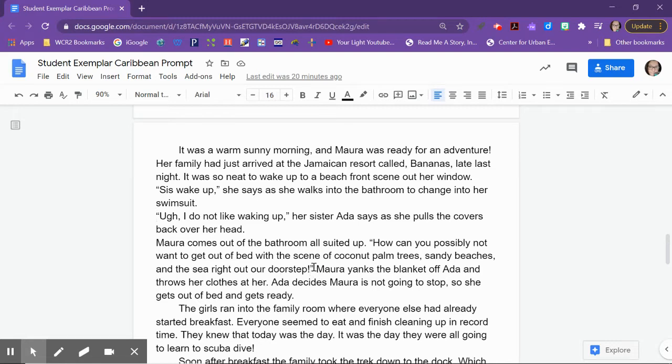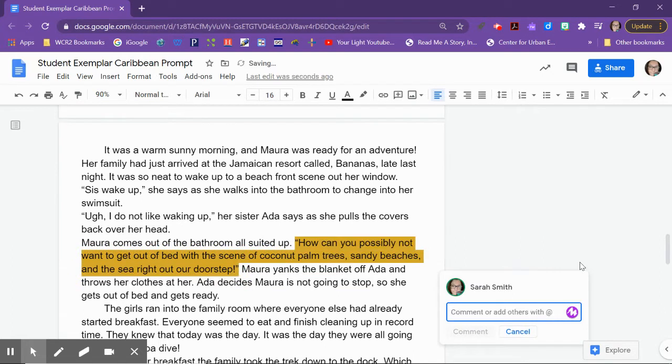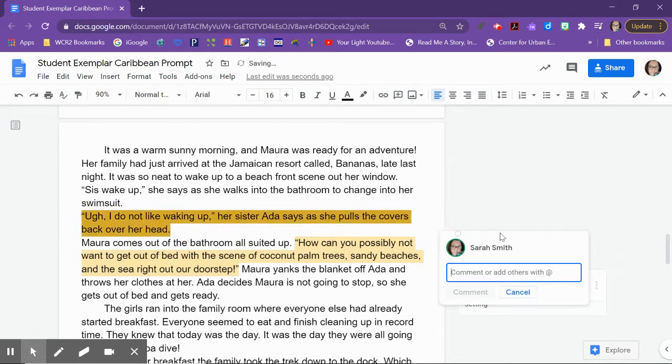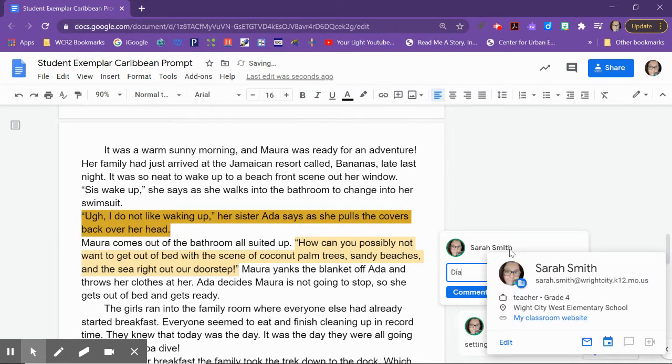The other thing I want you to notice is how awesome she did here. This is a great spot where she showed her setting. Okay, so this is where her setting is. And again, I'm going to put notes here so you can see some of these. This is the dialogue.